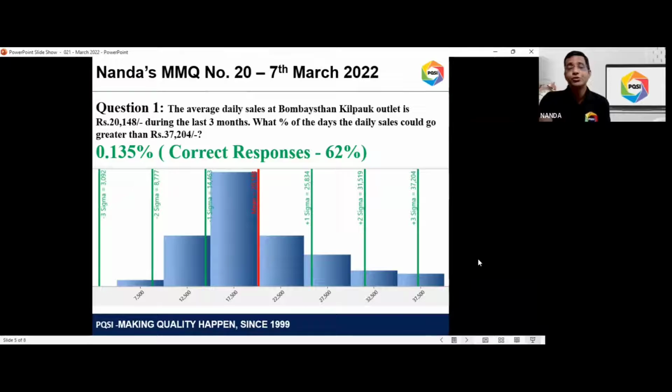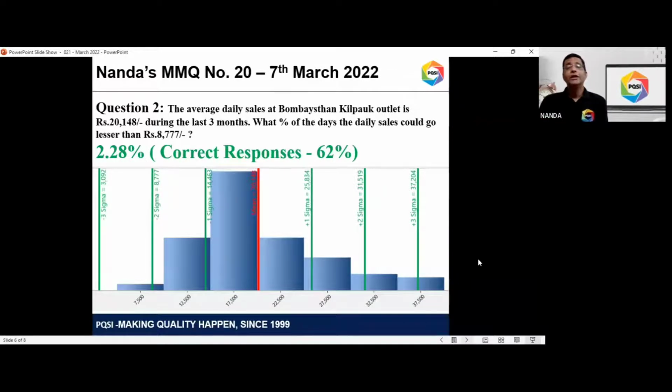Moving on to question 2, similar question. The only difference is the condition. So what percentage of the days the daily sales could go lesser than 8,777? So obviously the management is also concerned about how much percentage of the times I will probably hit below the break-even point maybe. Your daily management cost of this particular outlet could be around 8,700 and odd rupees. So that's why they wanted to know, are there any chances that I will not be able to hit even a break even?